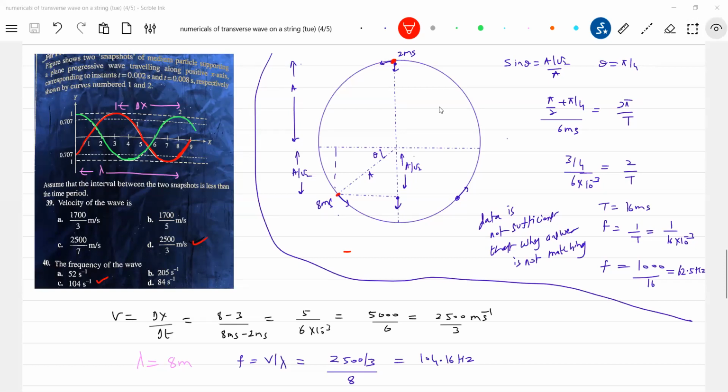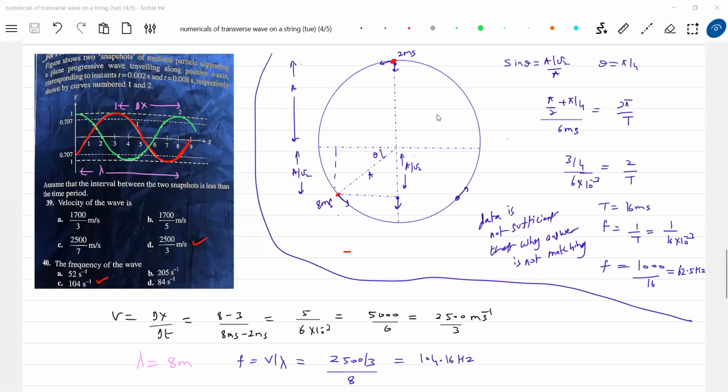Okay, now I agree. The wave is moving along the positive x-axis. I know it, but what about this particular point? It may be here or here, no? He has not mentioned whether the particle will be at a by root 2 moving down or ascending up. We don't know. Are you getting it? Is the motion of the particle just simple like this, or is it like this? We don't know that.